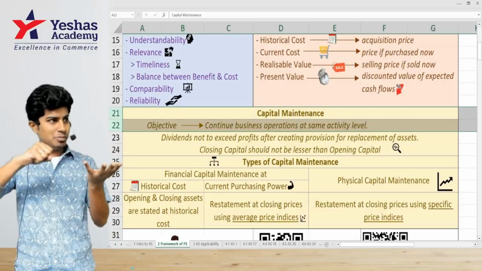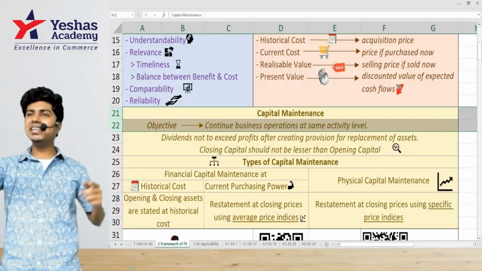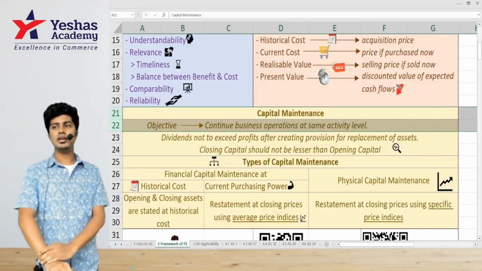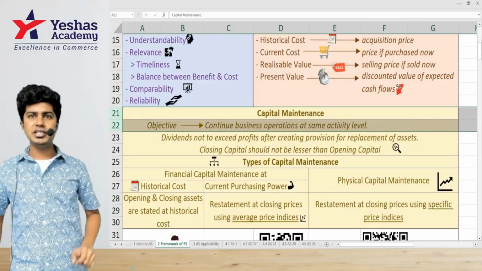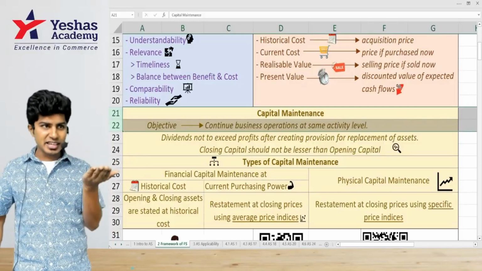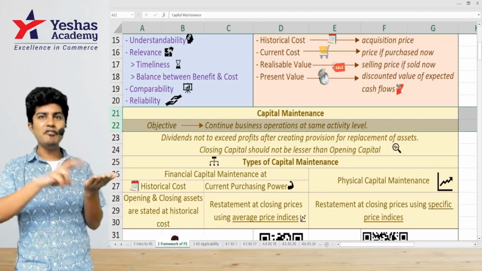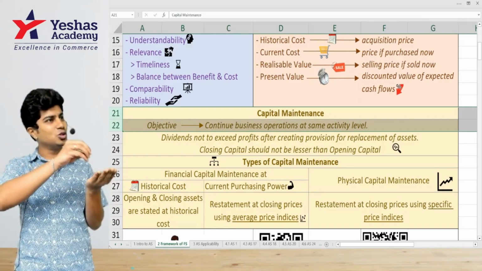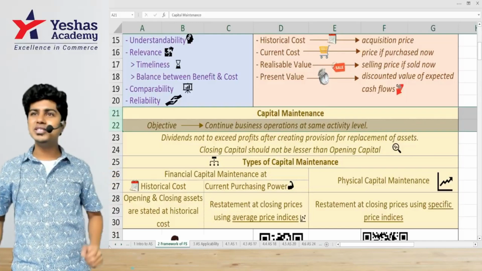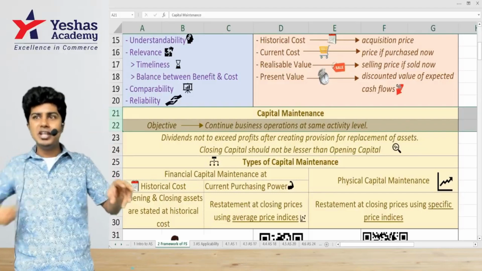You would have to withdraw money only after you maintain the capital. Last year, at 10 rupees per kg, 1 lakh divided by 10, you bought 10,000 kgs at 10 rupees and sold them at 12. This year, if you have to buy 10,000 kgs, you need 1 lakh 10,000 capital. The profit earned is 20,000. Of that, 10,000 you leave in the business only. You can take only 10,000. A lot of businessmen will tell you that out of the profit, some profit they leave in the business only. Only some profit they take.